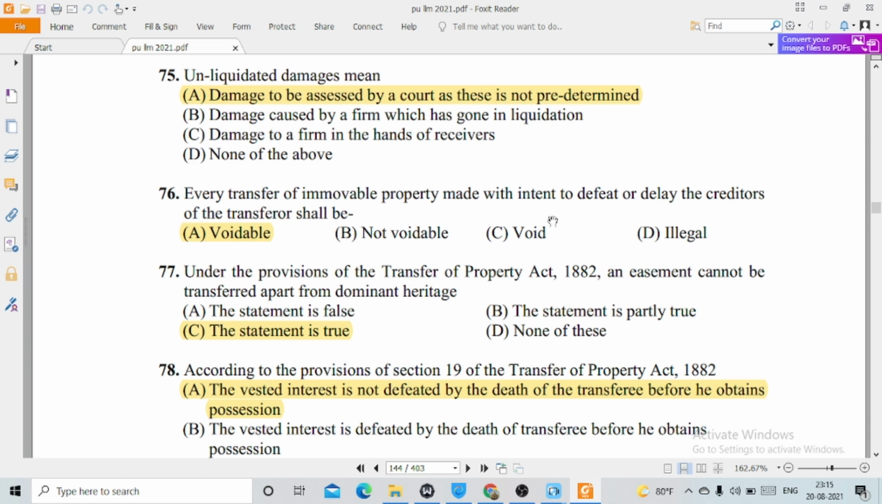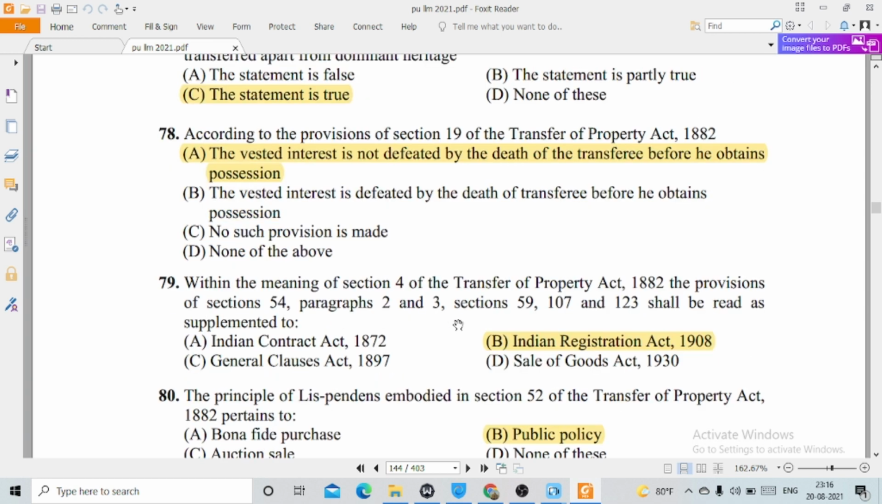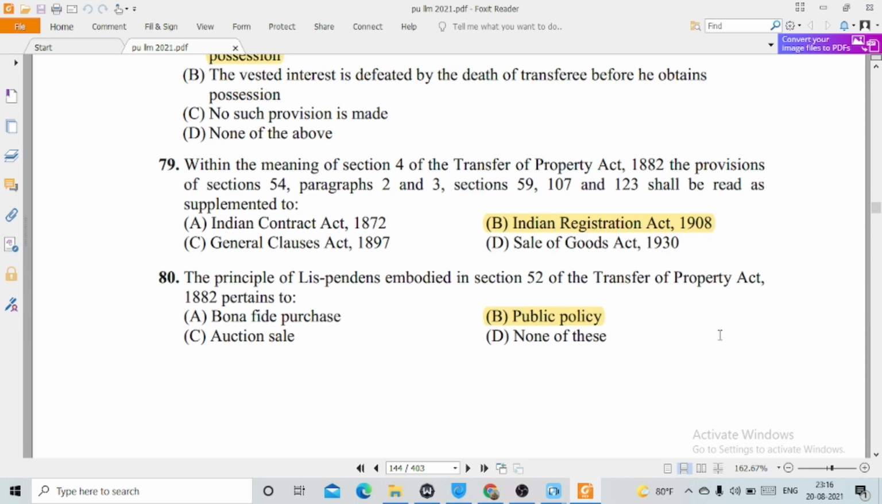apart from dominant heritage. This statement is actually true. Option C. 78. According to the provisions of Section 19 of the Transfer of Property Act 1882, option A, the vested interest is not defeated by the death of the transferee before he obtains possession. 79. Within the meaning of Section 4 of the Transfer of Property Act 1882, the provisions of Sections 54, paragraphs 2 and 3, Sections 59, 107 and 123 shall be read as supplemented to option B, Indian Registration Act